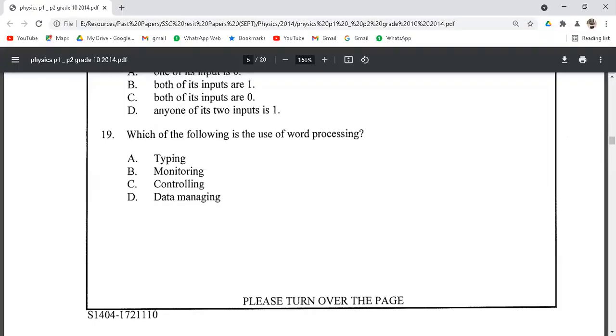So let's see question number 19. Which of the following is used in word processing? So the correct option for this question is option A. Typing is used in word processing.